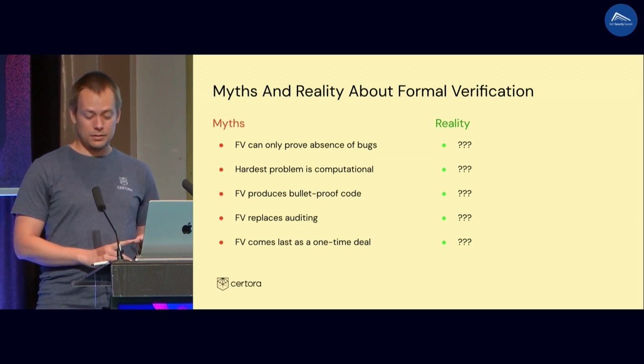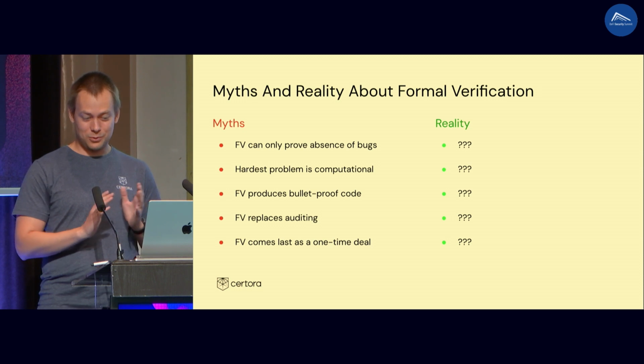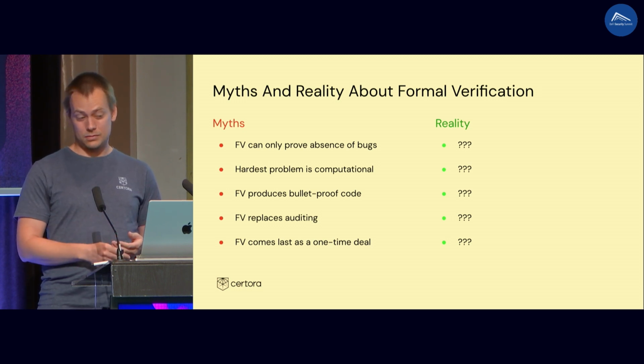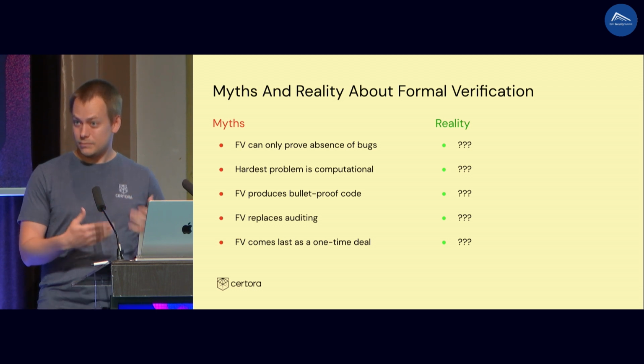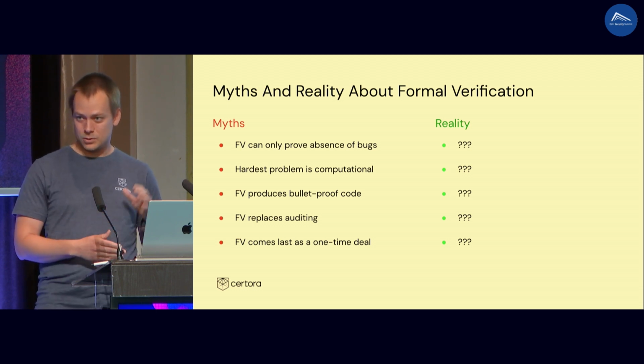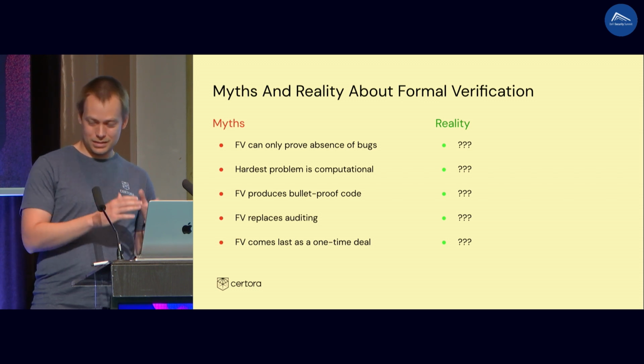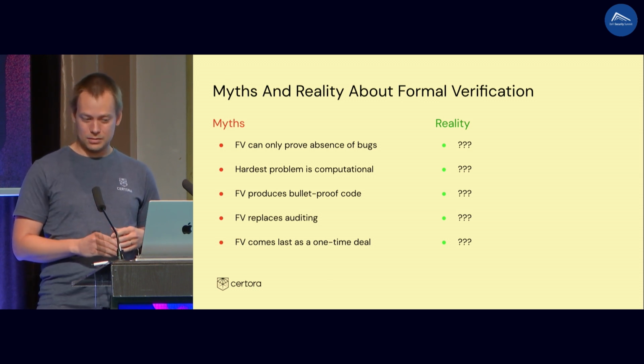Another claim: you get bulletproof code if you run formal verification, or that formal verification can replace auditing or testing, or that you apply formal verification once, at the end you are done with the code and then you verify. So these are some claims, maybe myths, and during this talk I will try to shed some light on these and tell you what is the reality at the end of this talk.